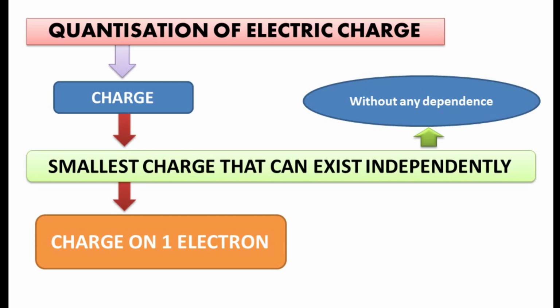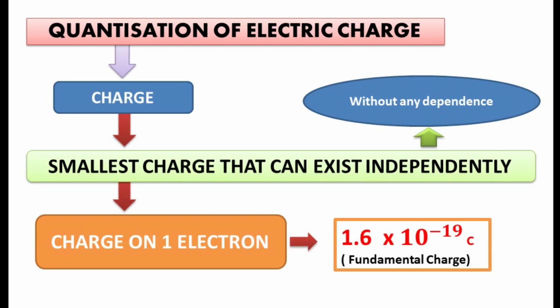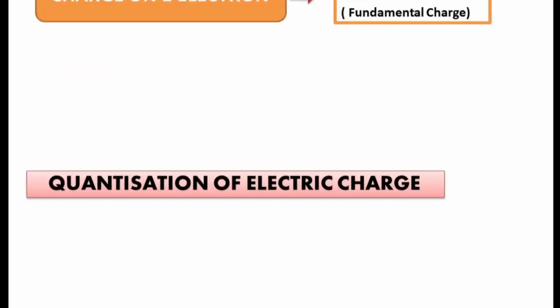Remember, there are still smaller charges like quarks, antiquarks, etc. but they cannot exist independently. We know charge on one electron is equal to 1.6 into 10 raised to power minus 19 coulomb. This charge is called as fundamental charge. Now the definition of quantization of charge.